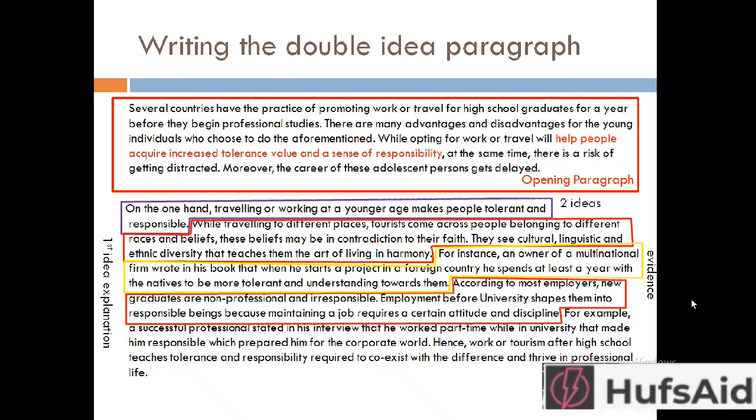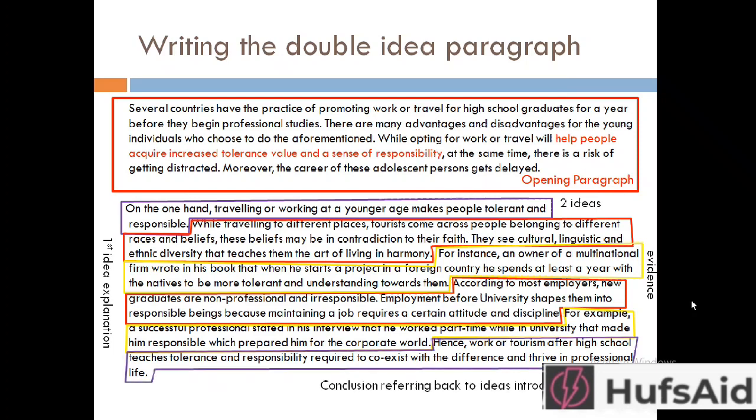So this is the explanation of my second idea, and this is the evidence. For example, a successful professional stated in his interview that he worked part-time while in university, that made him responsible, which prepared him for the corporate world. And in the last sentence: work or tourism after high school teaches tolerance and responsibility required to coexist with difference and thrive in professional life. This conclusion refers back to the ideas that were introduced in the beginning. This is how we write the double idea paragraph.